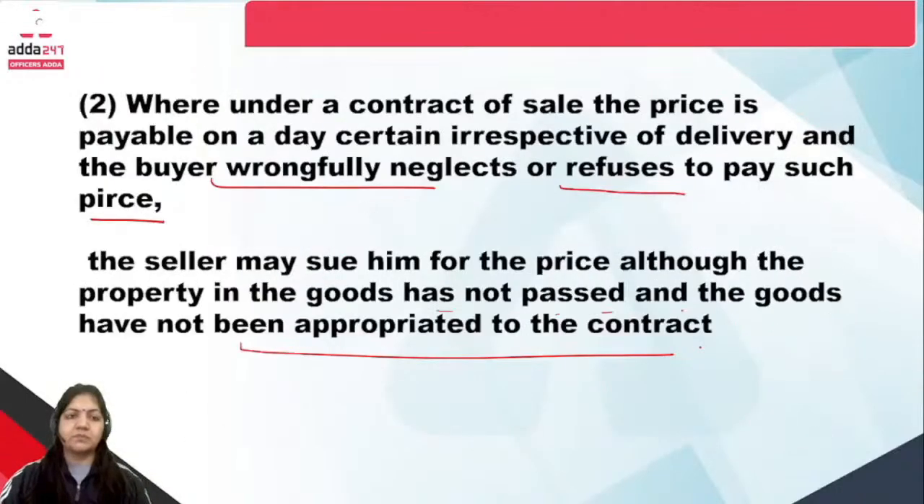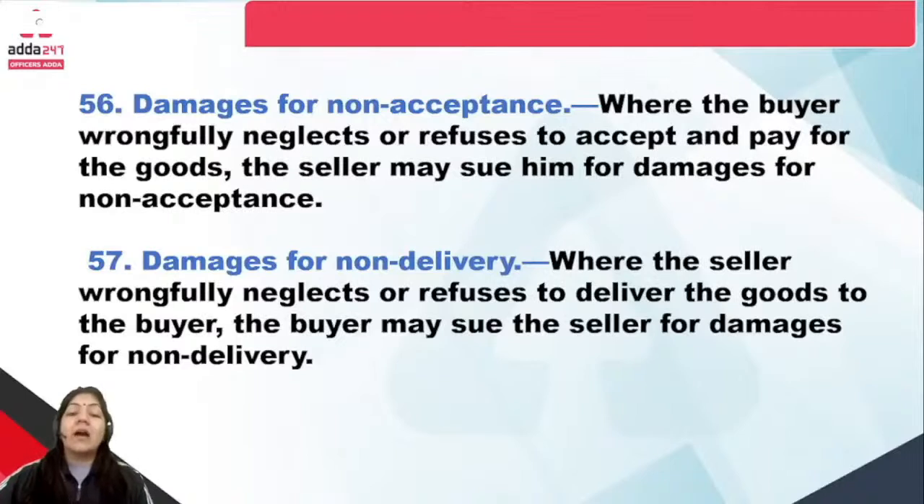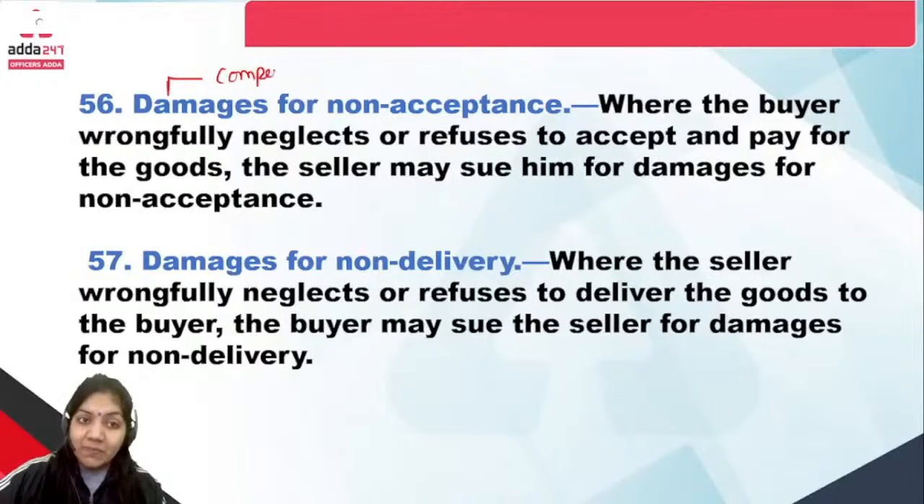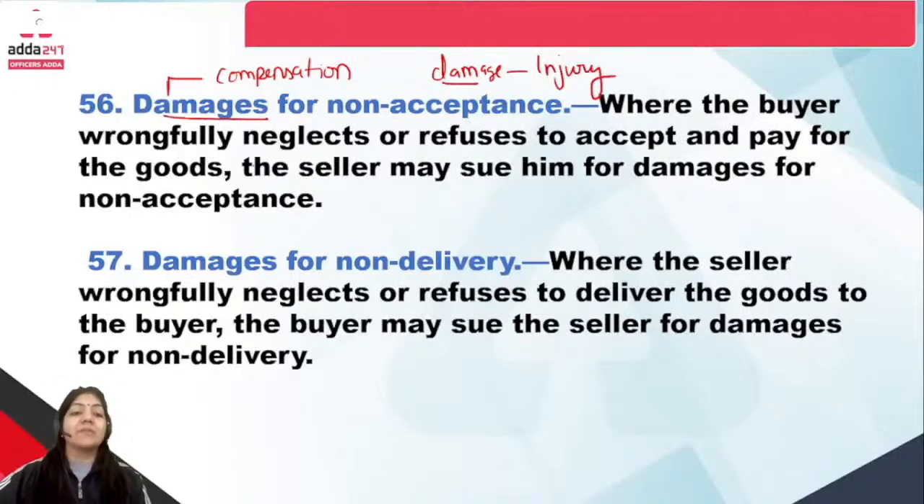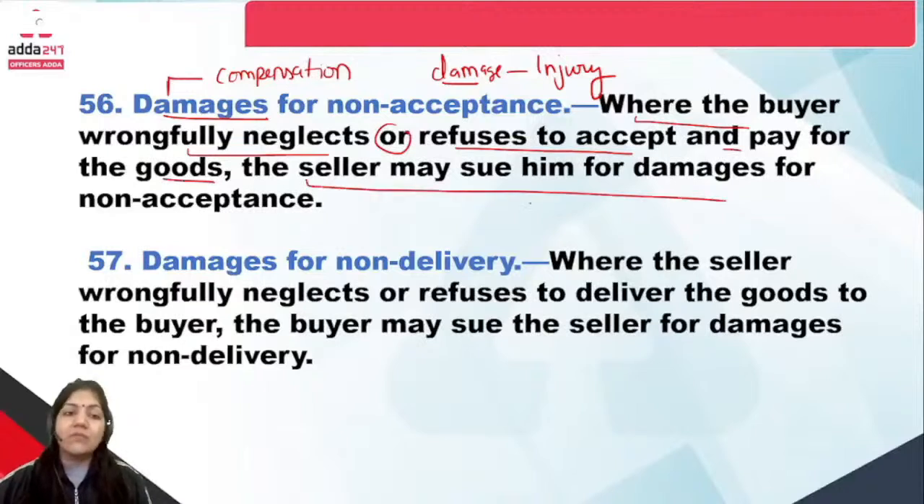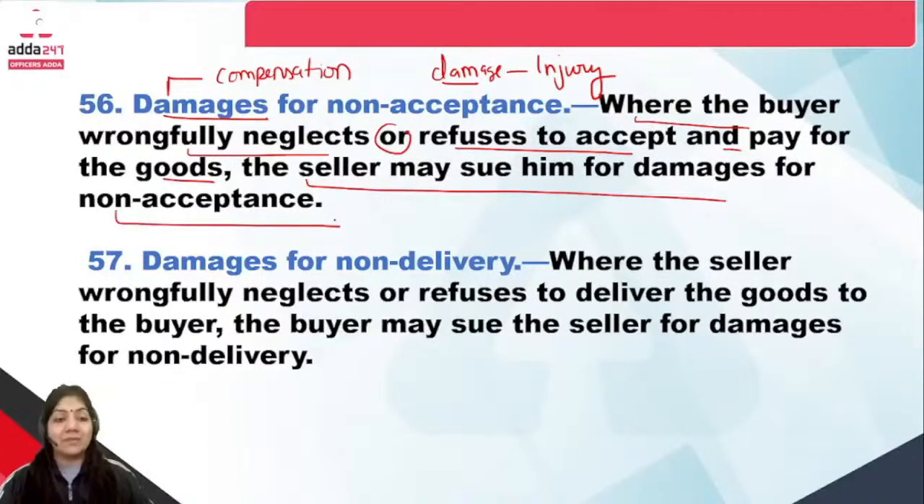Now next one, damages for non-acceptance. What is damages? Damages means compensation. See, there is one word damage, and this damage means injury. And damages means compensation. So compensation for the non-acceptance. What does it say? Where the buyer wrongfully neglects or refuses to accept and pay for the goods, the seller may sue him for damages for the non-acceptance.